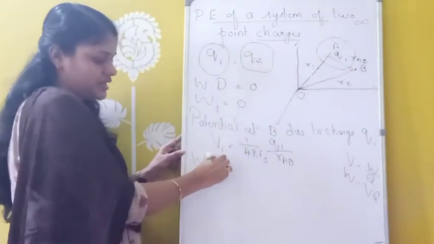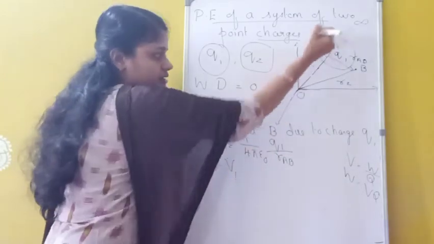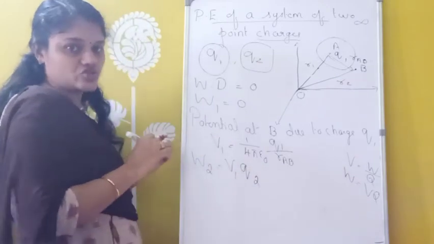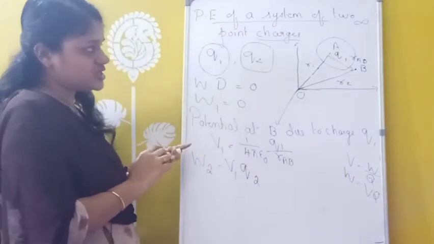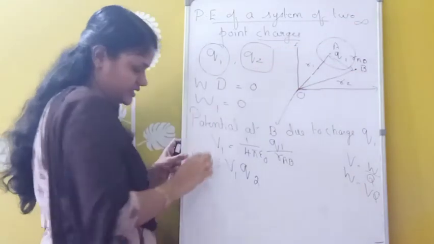What is the potential? V1. Okay, so V1 into which charge are we bringing there? Q2 charge. So V1 into Q2. Okay, so the work done in bringing the charge Q2 from infinity to this position B can be written as